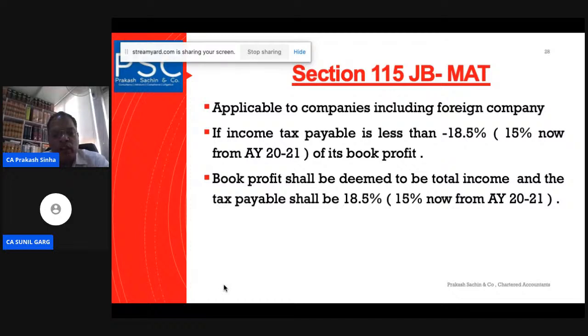First of all, we will go through the permutations and combinations, or rather what additions and what deductions we have to make to arrive at the book profit here, because the computation of the book profit is very important. Unless the book profit has been computed, and there is a lot of litigation on how to calculate the book profit here.